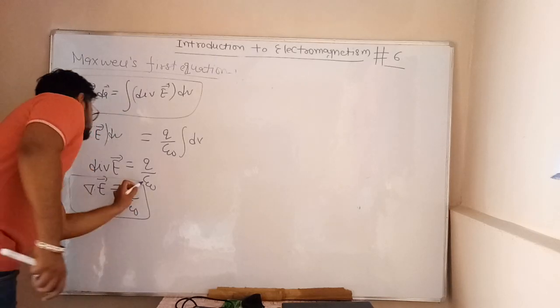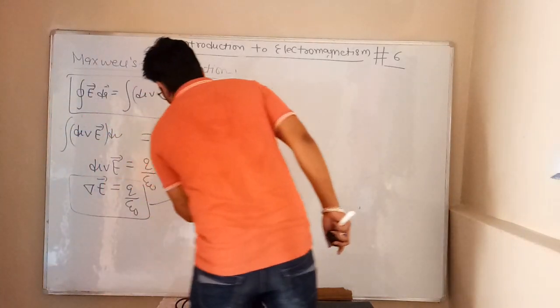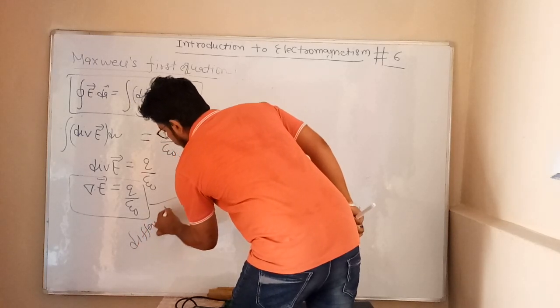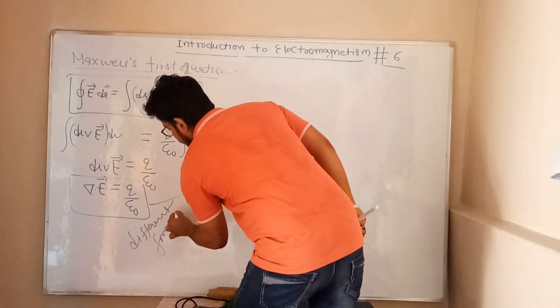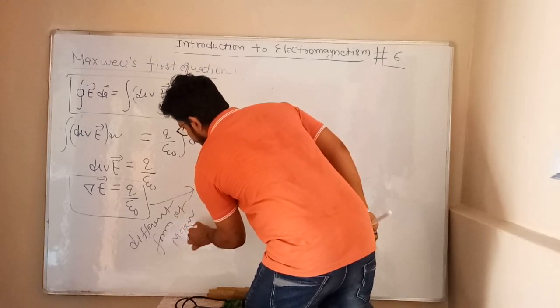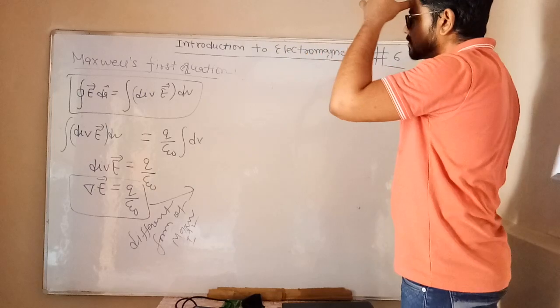And yes, students, this equation is known as the differential form of Maxwell's first equation. This is the differential form of Maxwell equation.